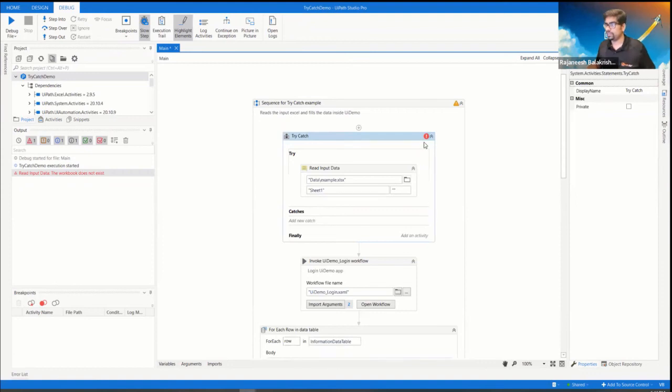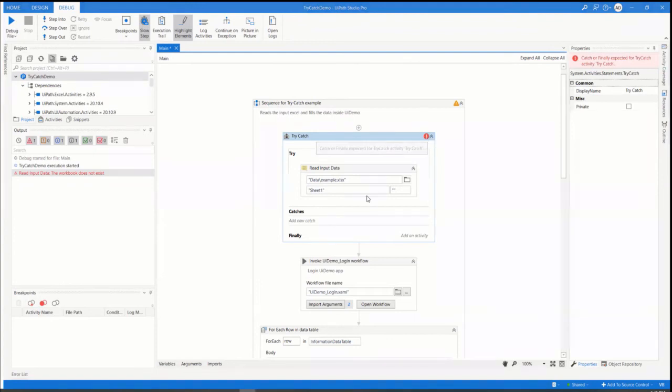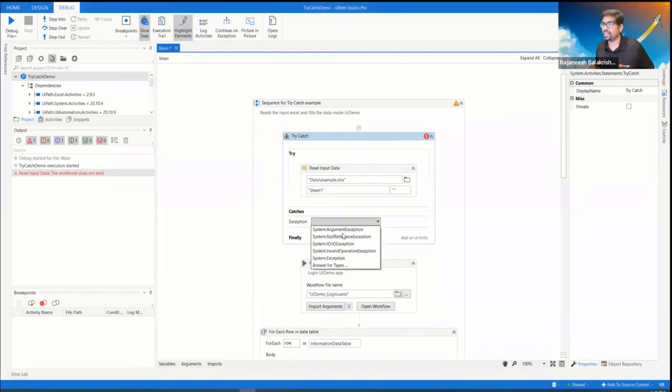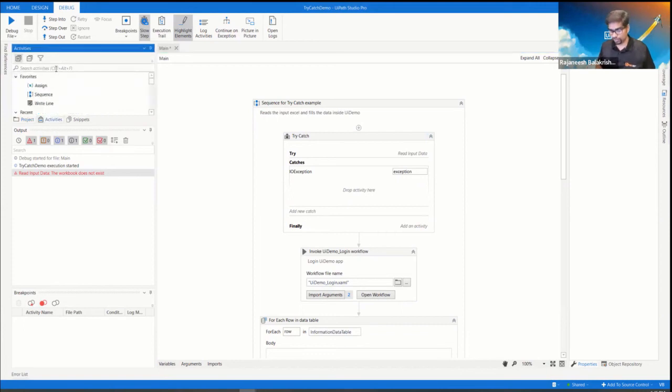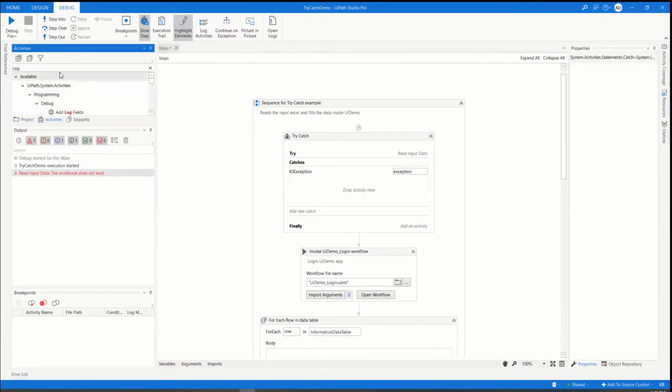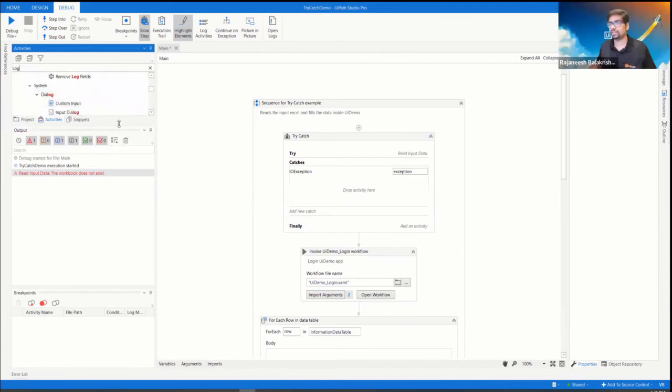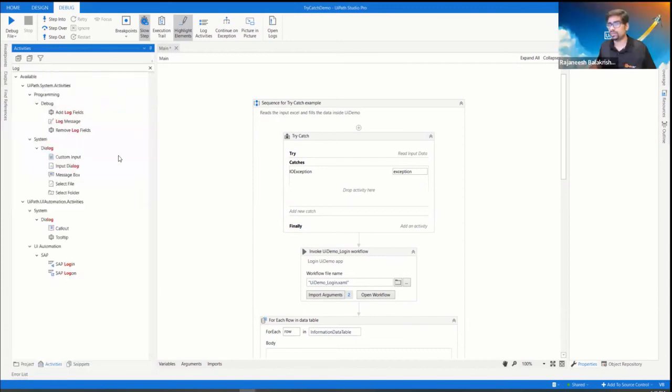So now you are just trying that. In the catch, we can read this error, right? Yeah, that is correct. And then send it to the appropriate exception queue or something like that. If it is IO, input output, you give this IO and then you take some actions, which is called logging this activity. So you put the log message.